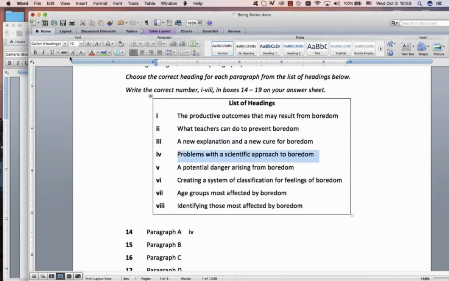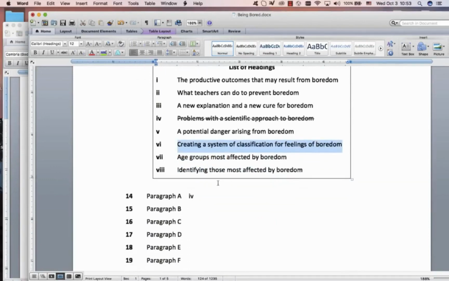I'm going to delete that. We've done it. A danger, no. Creating a system of classification for feelings of boredom. Great. The 5 types of boredom. We are classifying boredom. I like that. Age groups, no. Identified people, no. So that one, first sentence, should be okay. It's not easy. Remember, this is reading 2, but I'm quite confident about that one.